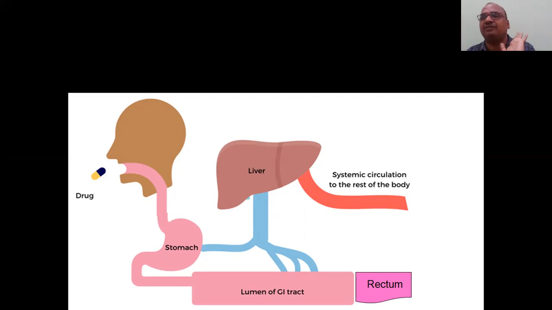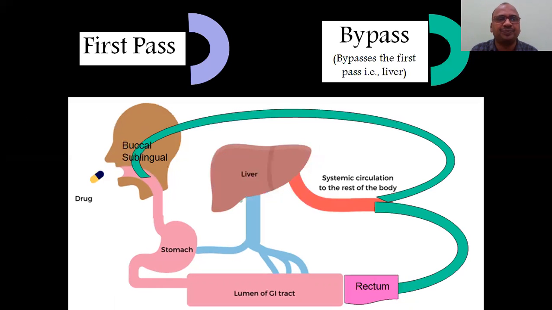When you take food, it is good. When you take tablets or medicine, it works against you, because most of the drug, 20%, 30%, 50%, will be degraded in the liver. Only the remaining part enters the systemic circulation. Keep this point in mind. If you remember this diagram, the concept will automatically go inside you.